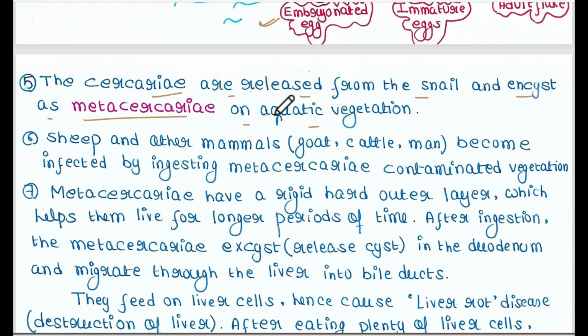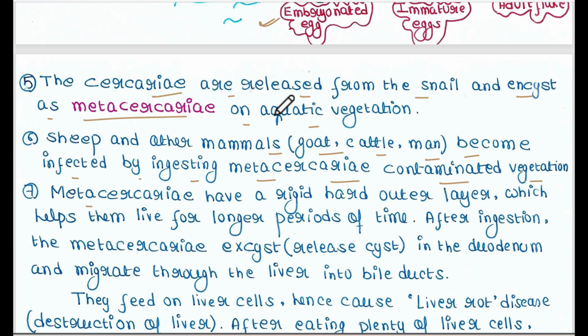Now, sheep and other mammals like goat, cattle, man become infected by ingesting metacercaria-contaminated vegetation. If any mammal like goat, cattle, or man comes in contact with this vegetation and feeds on these leaves contaminated with metacercaria, they get infected.